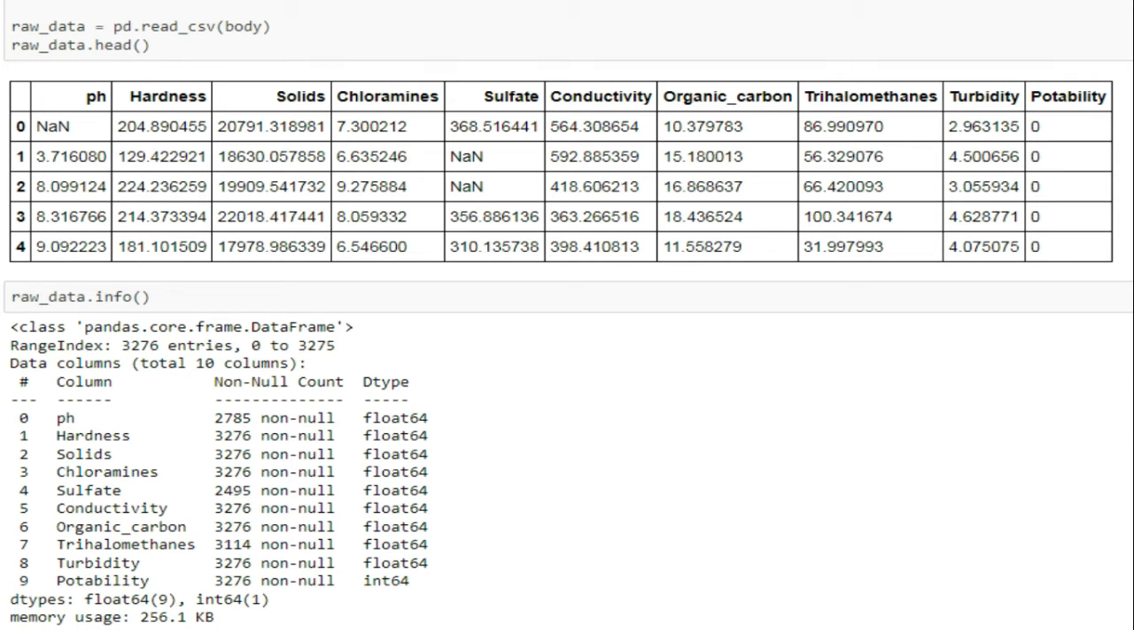Now I have used the head function. You can see all my features. The dataset contains many NaN values, as we can see here. The .info function gives us information about the data. Most of the data is of type float64, and we can see that many missing values are present.